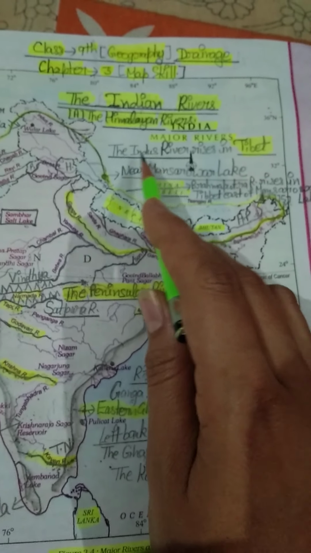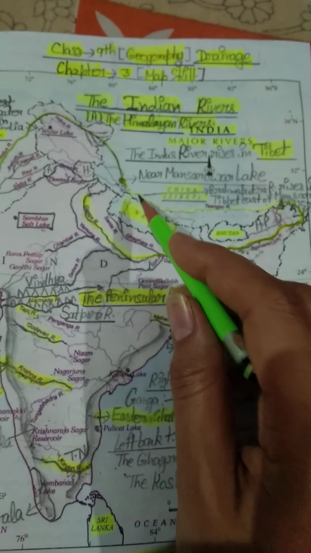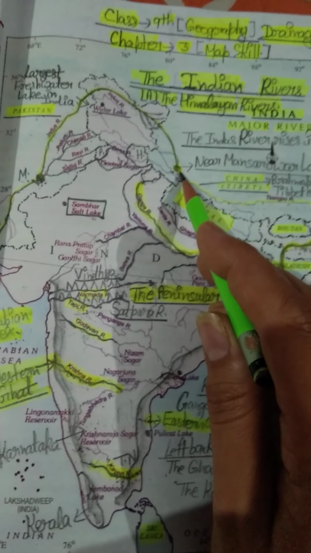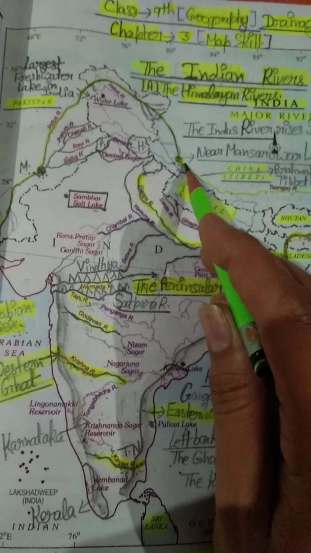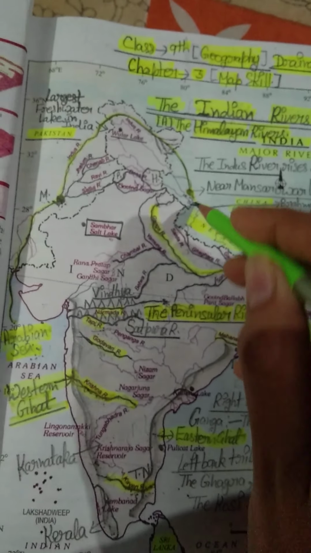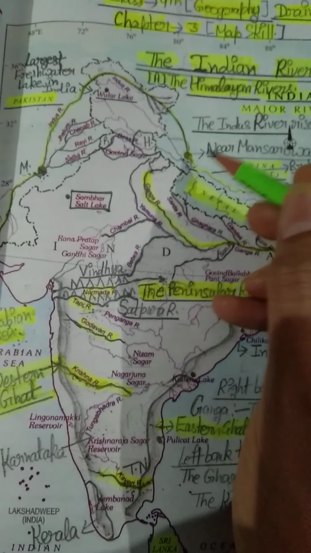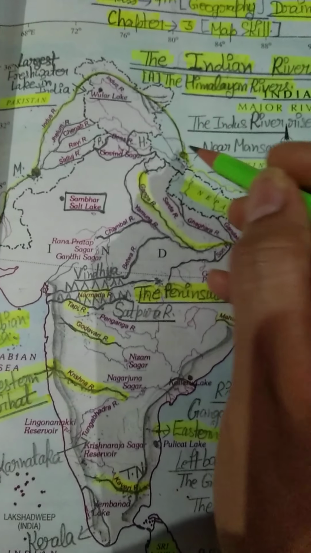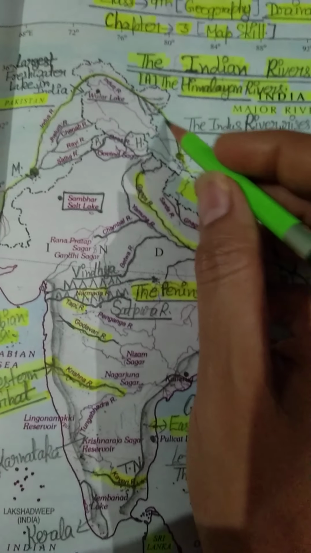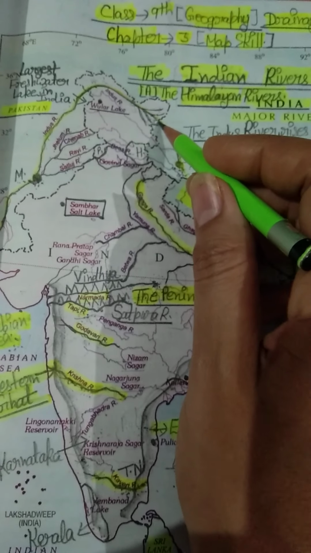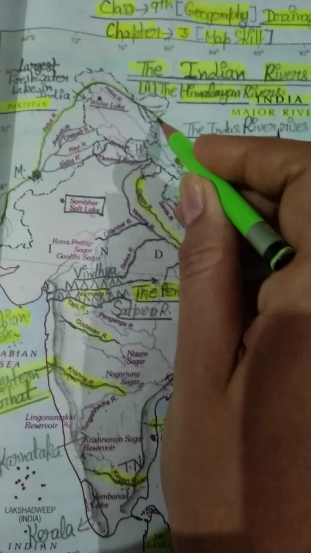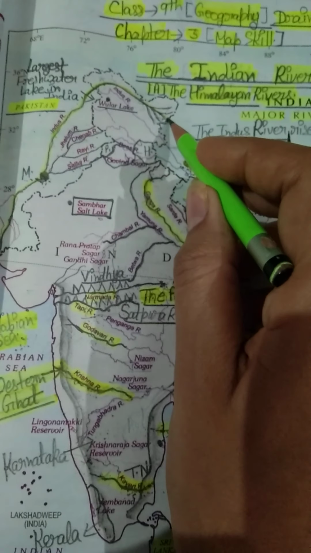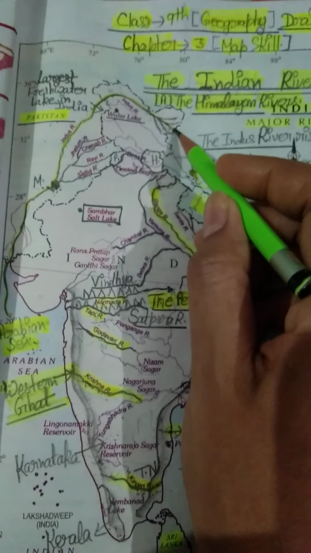As I have written, the Indus River rises in Tibet. This is our Tibet, near Mansarovar Lake. So this is the originating point of the Indus River. It enters India in the Ladakh district of Jammu and Kashmir. After that, the river keeps flowing and enters India at this point in the Ladakh district of Jammu and Kashmir.